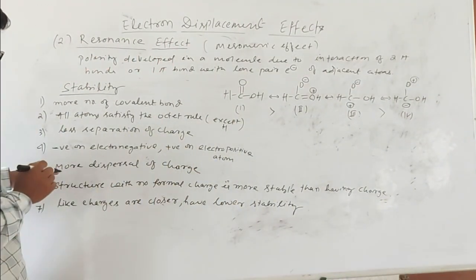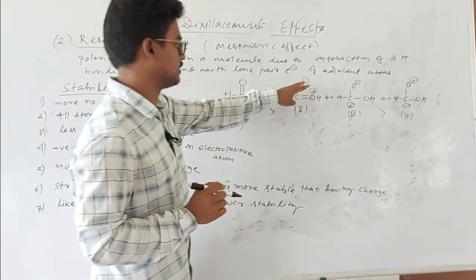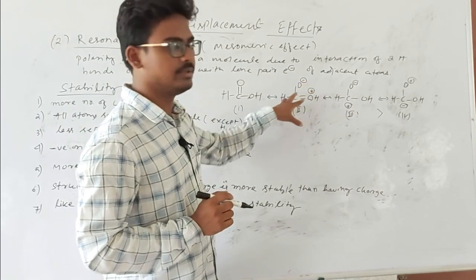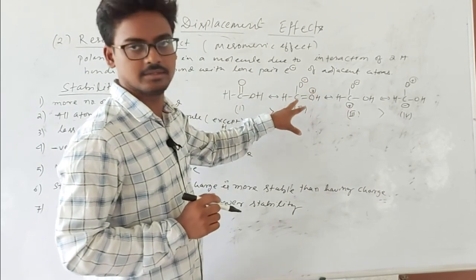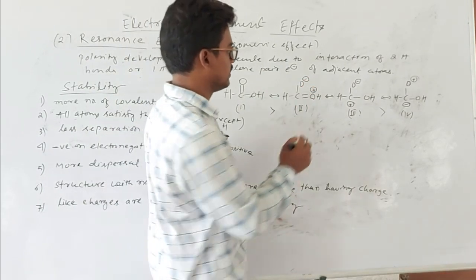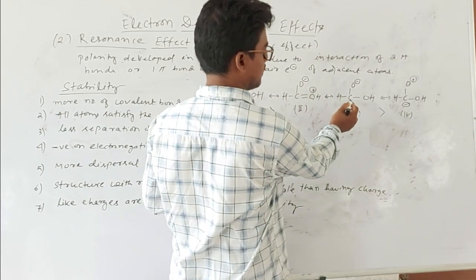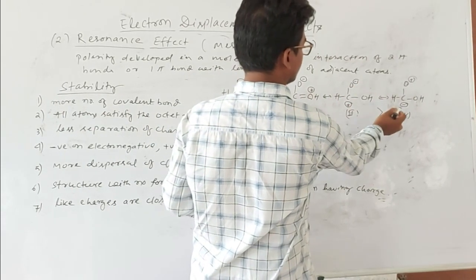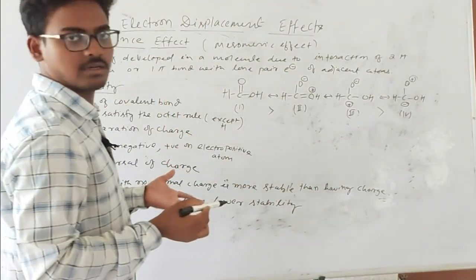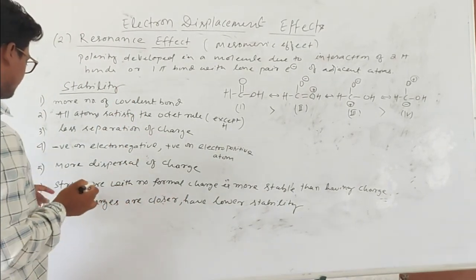Okay. Fifth one is more dispersal of the charge. In this dispersal of charge, positive charge and negative charge separation occurs. If it occurs, then this should be dispersed on the various atoms. Here, the negative charge on the oxygen atom, this positive charge on the oxygen atom will disperse to the positive charge on the carbon atom. Here, negative charge is dispersed to the carbon atom. Okay, if more dispersal occurs, then all these contributing structures will be stabilized.